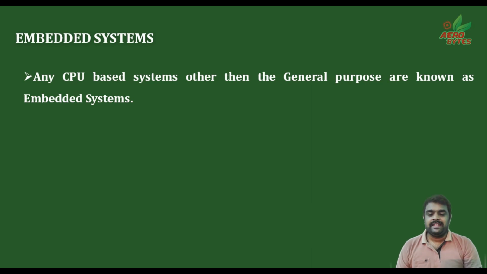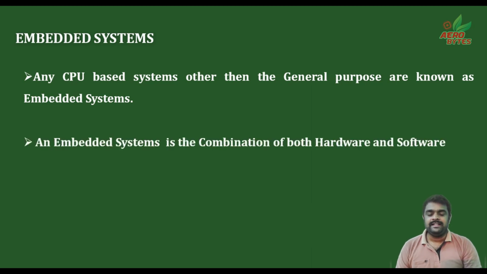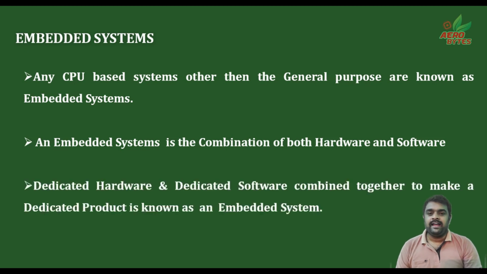An embedded system is a combination of both hardware and software. In other words, dedicated hardware and dedicated software combined together to make a dedicated product is known as an embedded system.